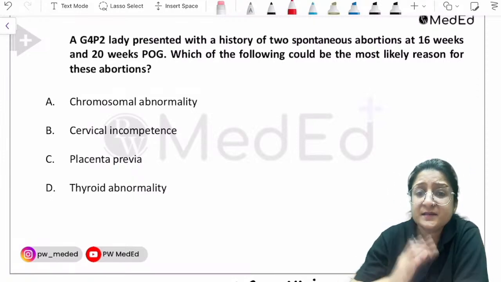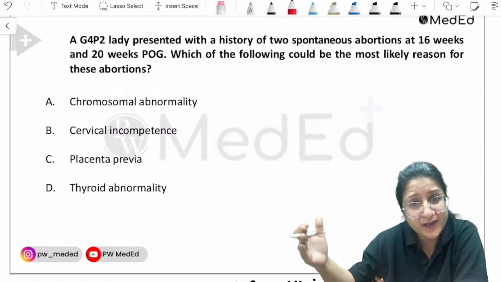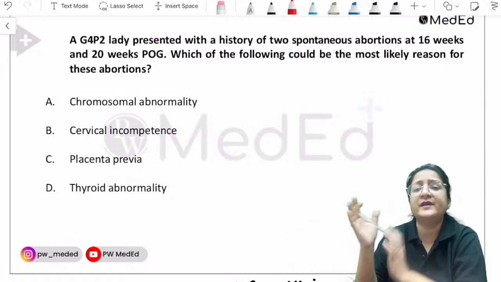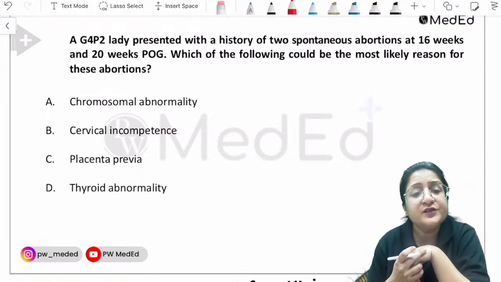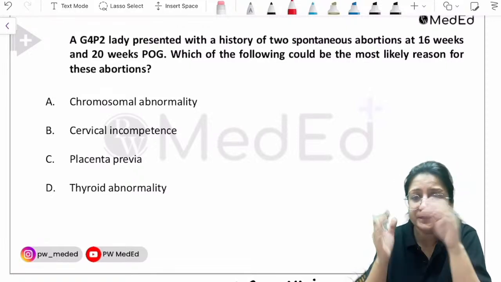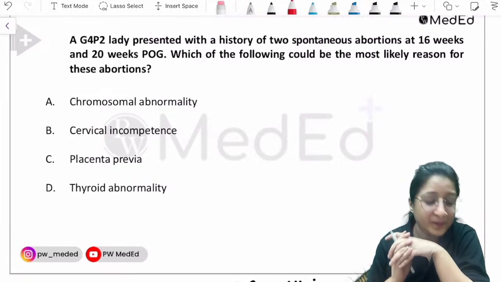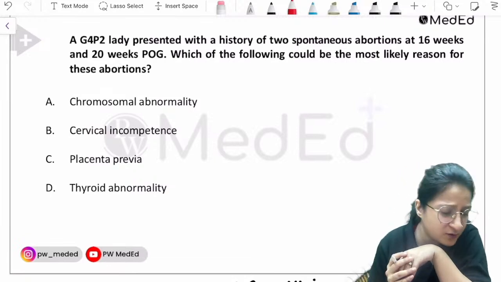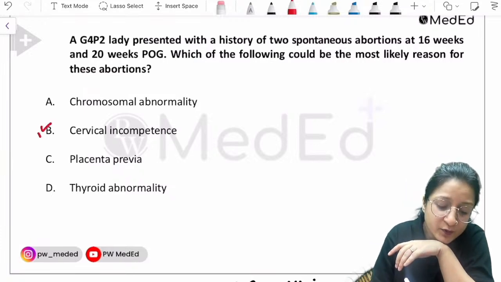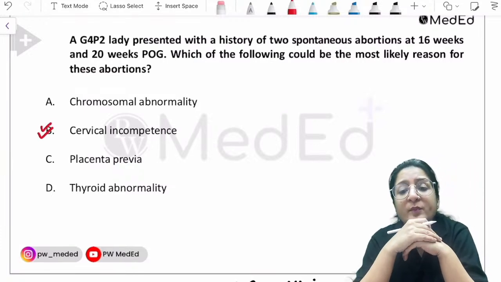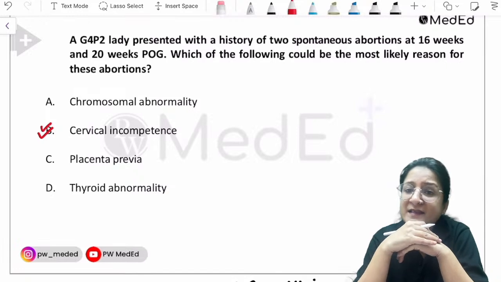So she has multiple abortions, okay? Two spontaneous abortions, one at 16 weeks, another at 20 weeks. Among the options provided, which could be the most likely reason? This is a fairly straightforward question. Jitendra and S both answering correctly. It's probably cervical incompetence, also called cervical insufficiency, right?